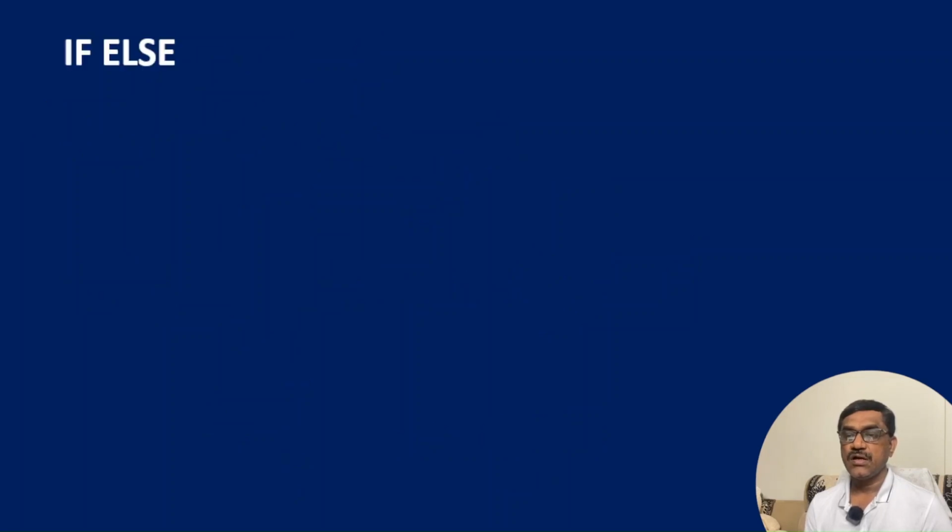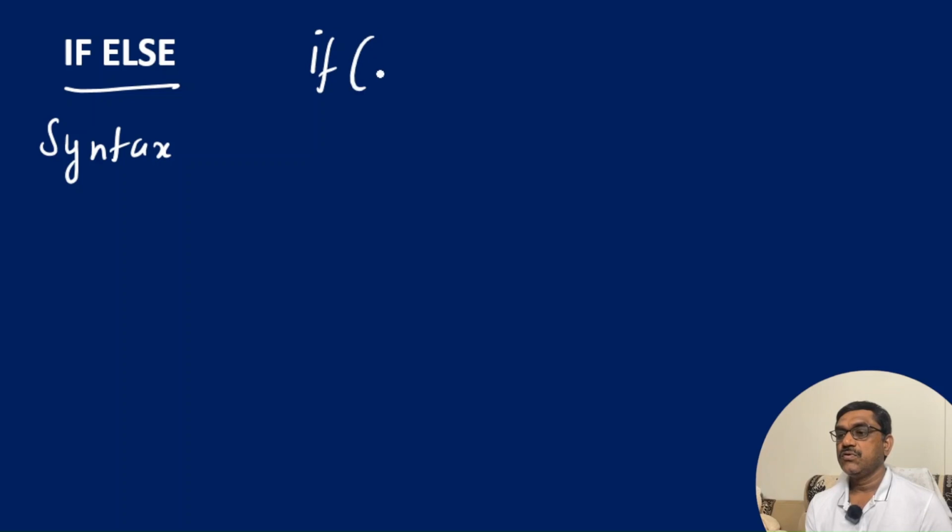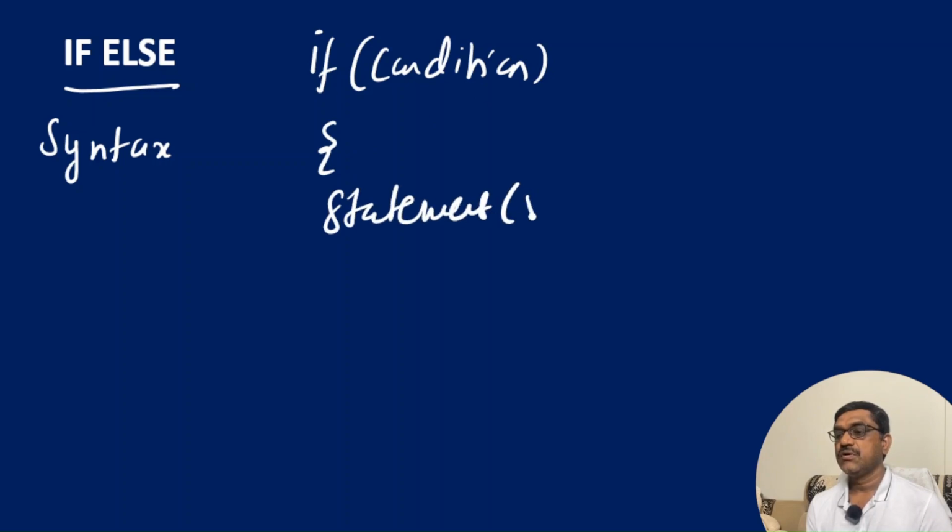Now let us look at the syntax of the if else statement. The syntax is like this. You write if, then the condition, opening brace, and here you write some statement or statements. In brackets I am writing s to indicate more than one statement.